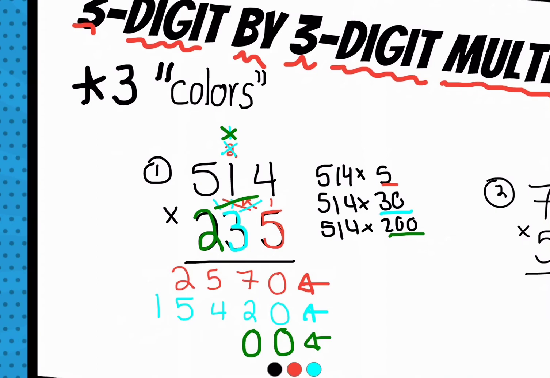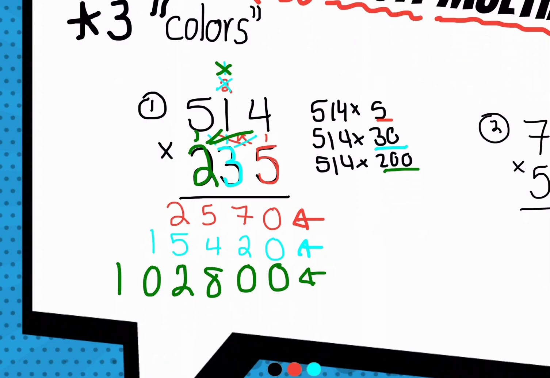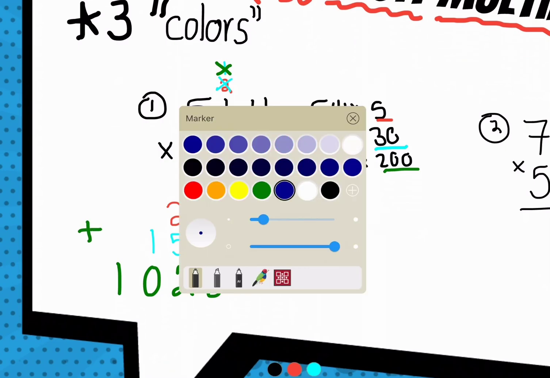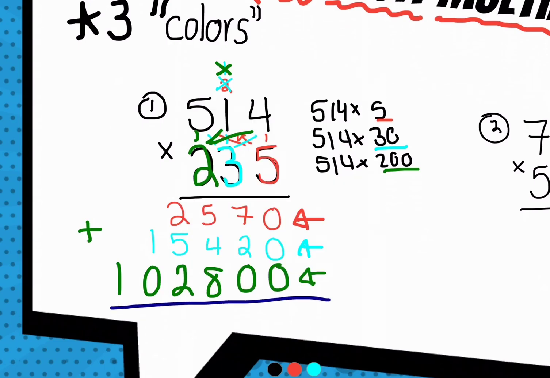2 times 4 is 8. 2 times 1 is 2. 2 times 5 is 10. And with all 3 of those numbers, I'm going to have to add them together. I'll do it in a blue color. Once I get my answer, I will add them all up.